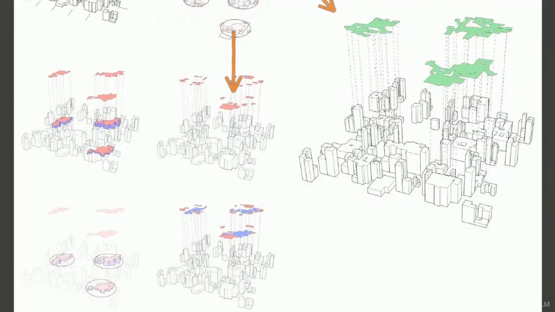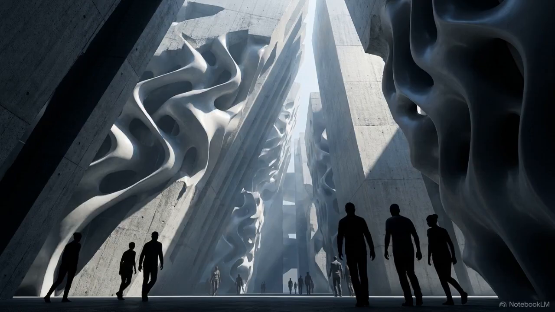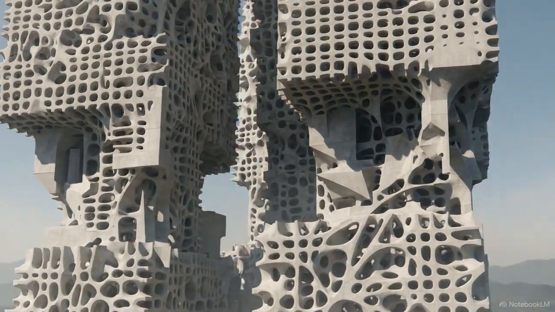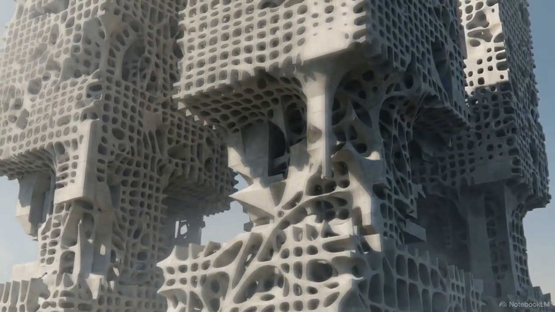Notice the emergence of green and red zones. These are elevated public walkways and terraces that were evolved, not drafted. This specific configuration maximizes the area for residents to gather while using the upper building layers to shade the streets, lowering the temperature at ground level. The algorithm identifies high-density geometries that provide structural integrity and open space in a configuration that human intuition cannot replicate.